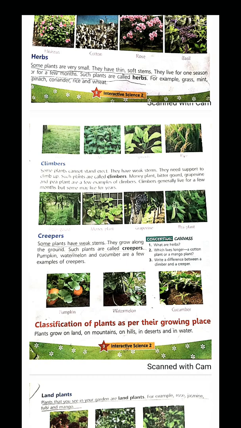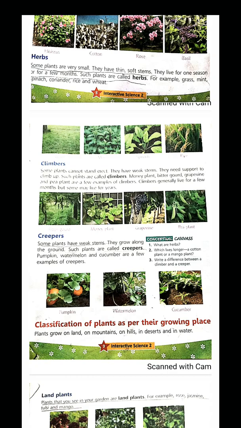Examples of such plants are money plant, bitter gourd, grapevine, and pea plant. These are examples of climbers. Climbers generally live for a few months, but some may live for long also.